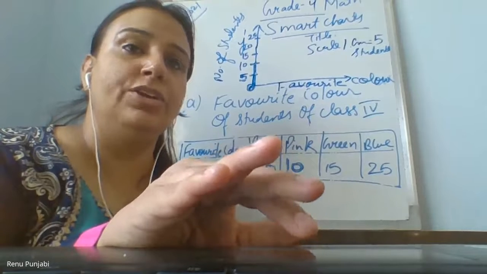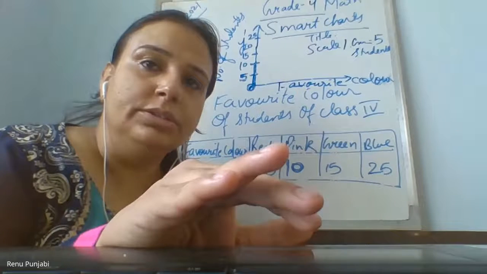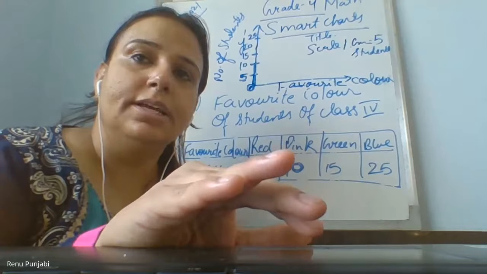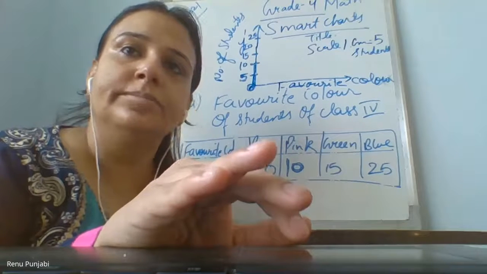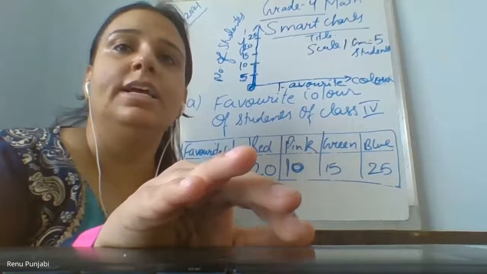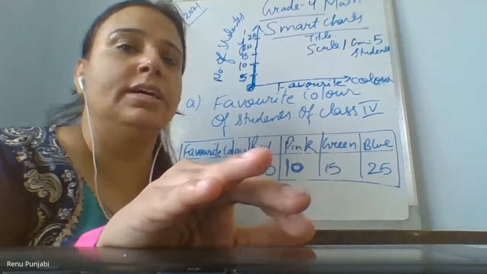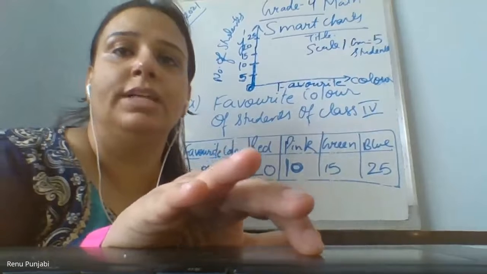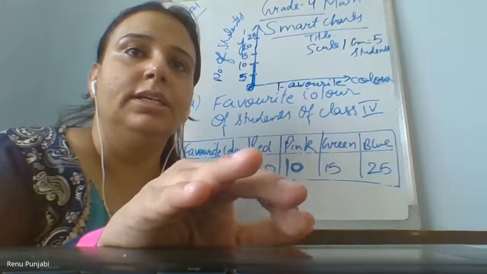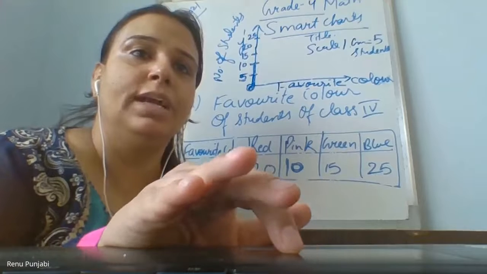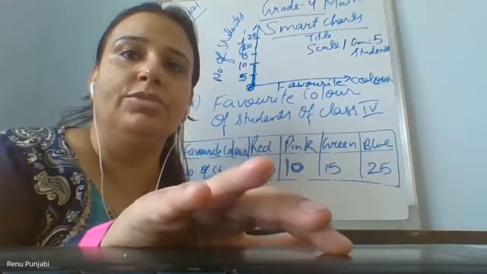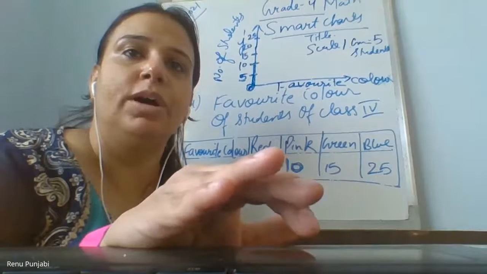Yes, Jishna, I'm pinning you. Okay. Where is the title, Jishna? I cannot see the title. I cannot see the scaling. I cannot see your labeling, and the horizontal axis and vertical axis labeling is also not done. You will get only half marks. If the question is of 5 marks, you will get 2.5 or 2 marks. Rahil, did you come here today for sitting only, or are you doing your work also?